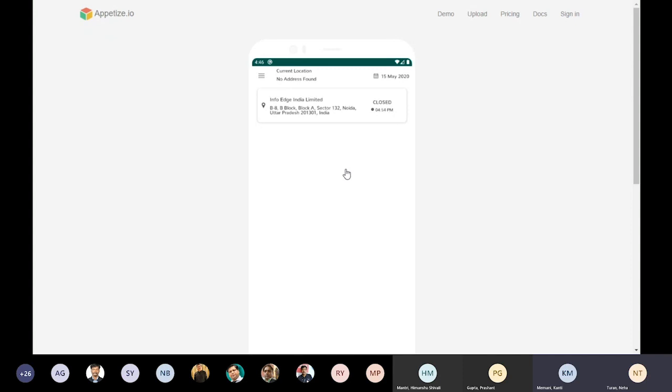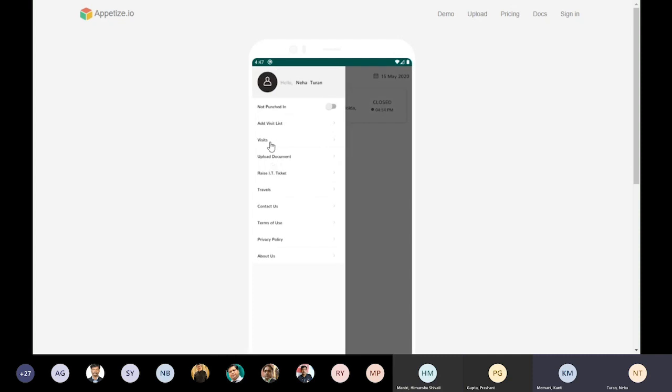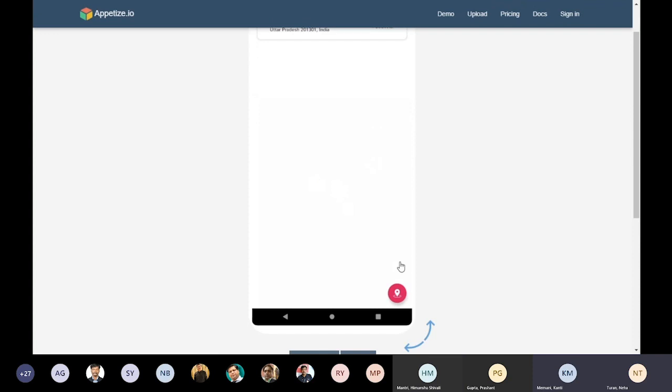So this is what I'm saying, that it would be very useful for everyone to keep track of their meetings. I can add my meetings in advance, and then I'll have track of it. When I'm in Mumbai, I can open it and find out the distance from my current location to that building or office. Like I have shown you, add visit is the same feature that is available here. So we have this map feature also.